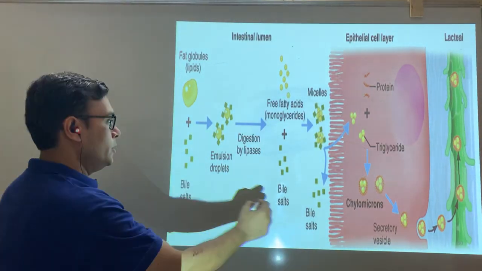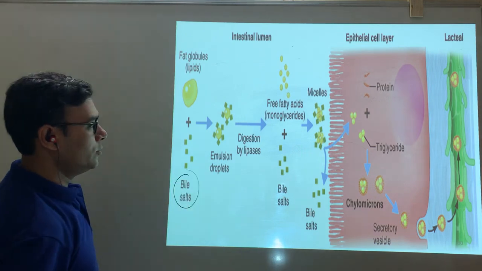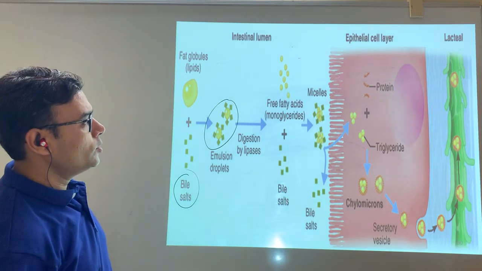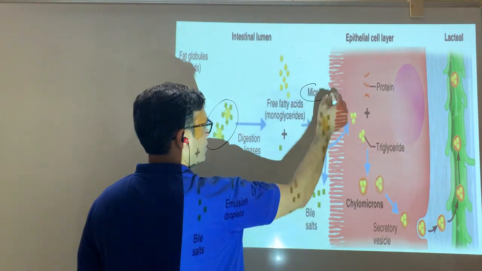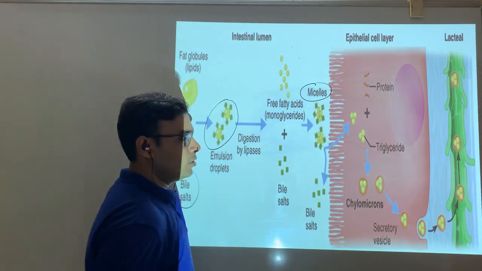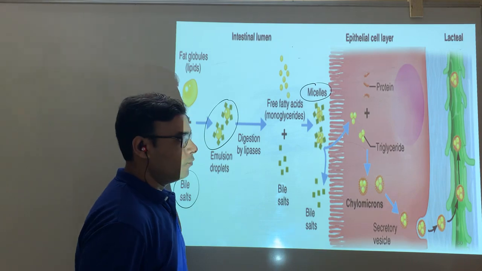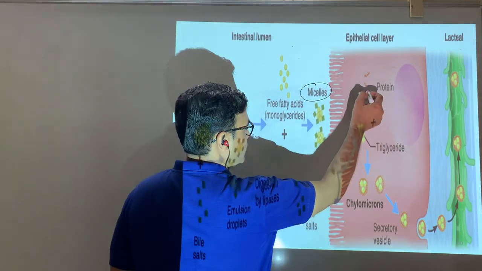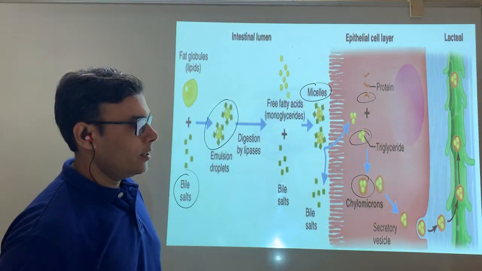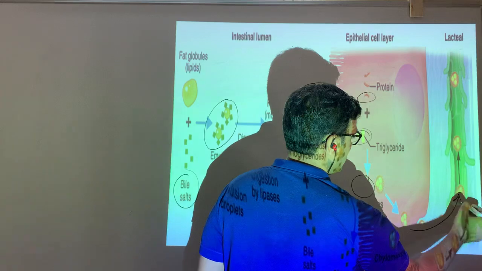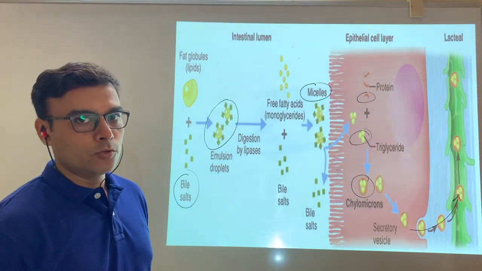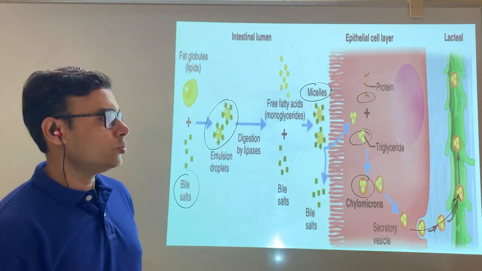In the intestine, bile salt acts on the lipid molecules, which will be emulsified. Once emulsification occurs, micelle formation takes place, and that micelle helps in the absorption of all the lipids which come through the food. When all the lipid combines with protein, it forms the chylomicron, and that chylomicron goes into the lymphatic ducts. Through the lymphatic duct, first of all it reaches the blood, and then after it reaches the liver.